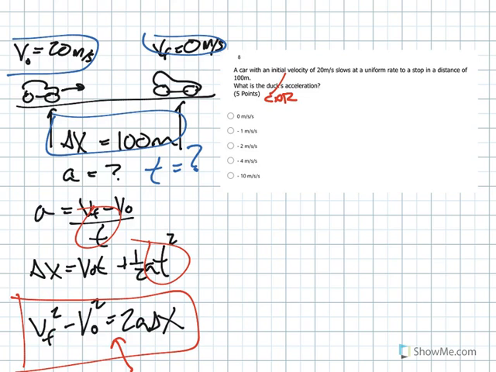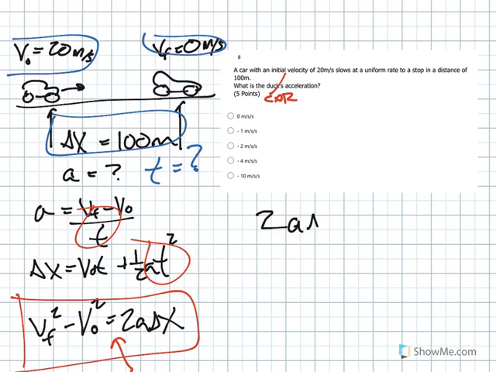Yay, algebra. All right, so we've got v final squared minus v naught squared is 2a delta x. Let me rearrange this first of all. Usually what you're looking for is on the left side of the equal sign, so let's just flip what's on the left side with what's on the right side.